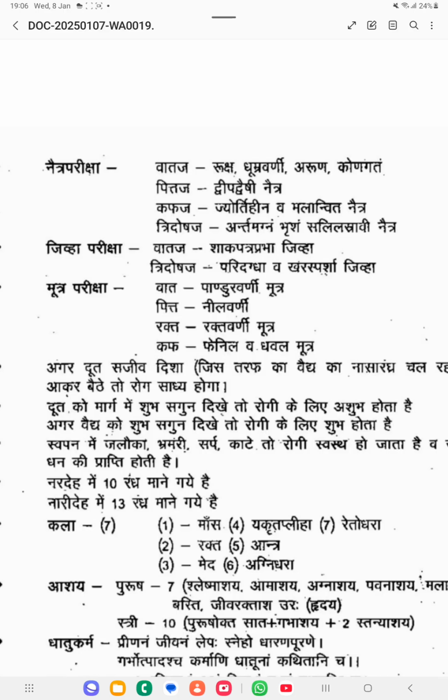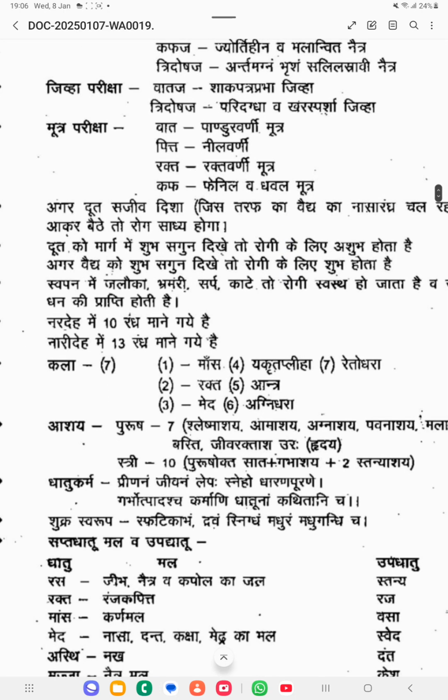Then he has explained some of the Dhuta Pariksha, like some symptoms are there, how the patient will be getting, the roga will become sadhya or asadhya, like that some lakshanas you will be getting, from where the patient is coming, or while coming if you are seeing some of the signs that is indicating the patient is going to get better or not.